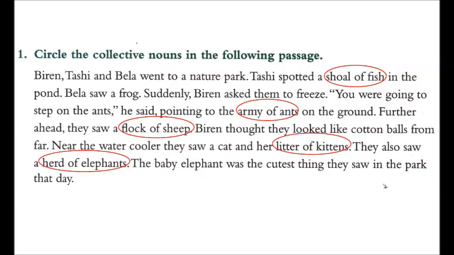Biran thought they looked like cotton balls from far. Near the water cooler, they saw a cat and a litter of kittens. Now here litter of kittens is your collective noun. You children will underline it. They also saw a herd of elephants. Here again group of elephants. For group of elephants we say herd. So herd of elephants is your collective noun. You children will have to circle it. The baby elephant was the cutest thing they saw in the park that day.